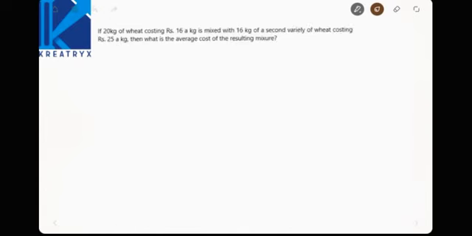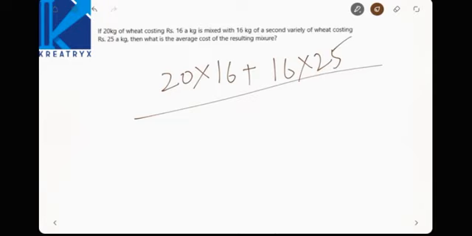Next one, if 20 kg of wheat costing 16 a kg is mixed with 16 kg of second variety of wheat costing 25, what is the average cost? Similar question, right? As this is a practice session, we are making you strong on the questions. Okay, 20 kg at 16 rupees per kg plus 16 kg at 25 rupees per kg is mixed. So how many kgs are mixed? Totally 36 kilos, right?